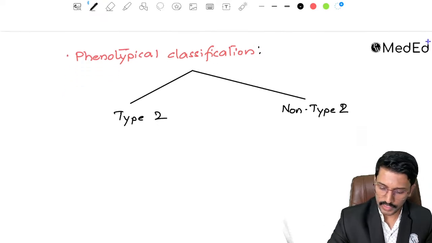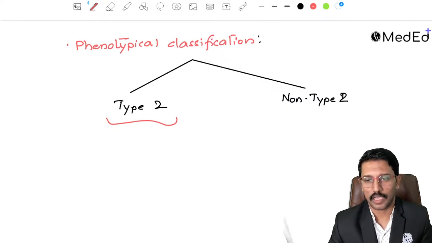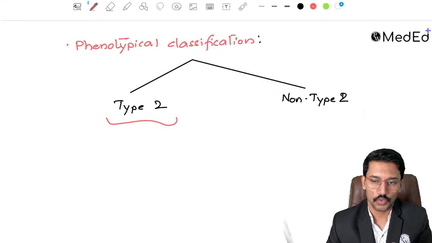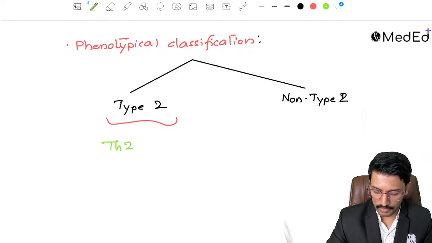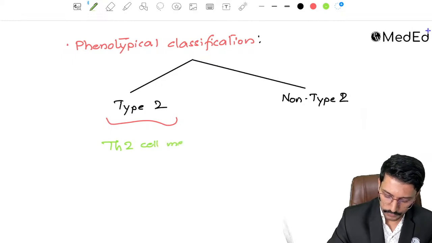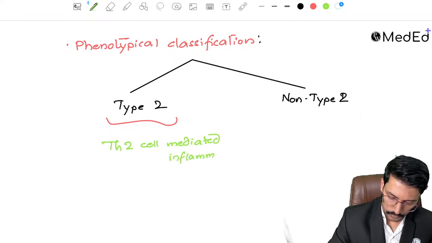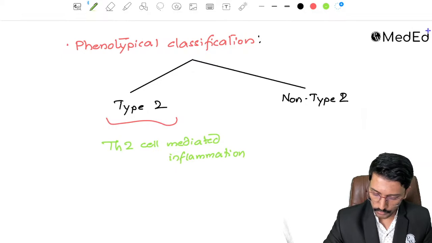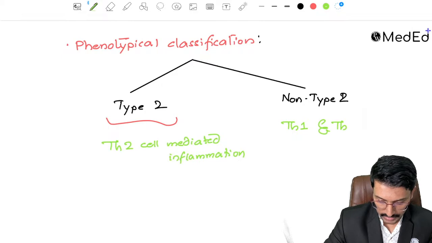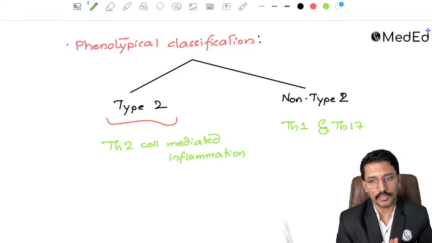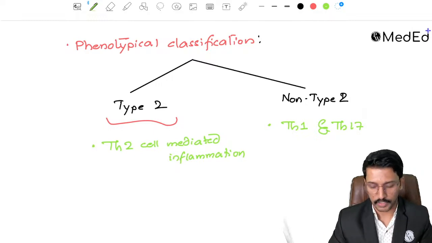Okay, why is it called type 2 asthma? In type 2 asthma, the inflammatory cells responsible for causing the asthma are mainly the Th2 cells. So in type 2 asthma, it is Th2, or T helper 2 cell, mediated inflammation. In case of non-type 2, it is the Th1 and T helper type 17 cells. Those are the principal mediators. So that is the first point you should know to differentiate between these two.